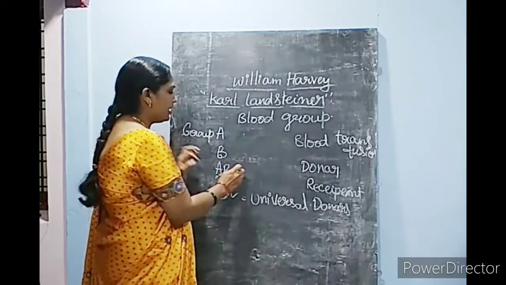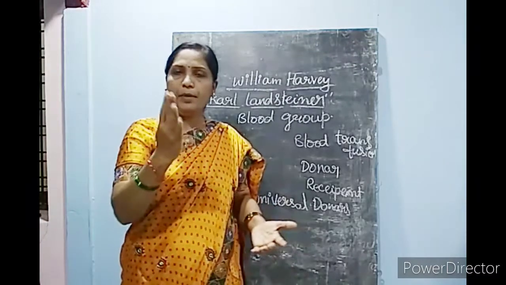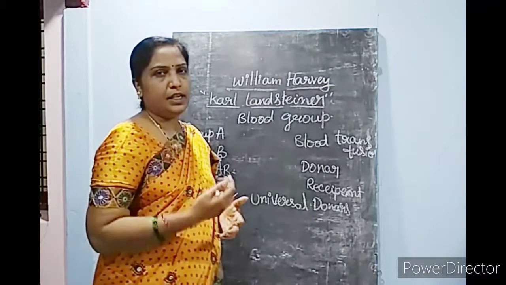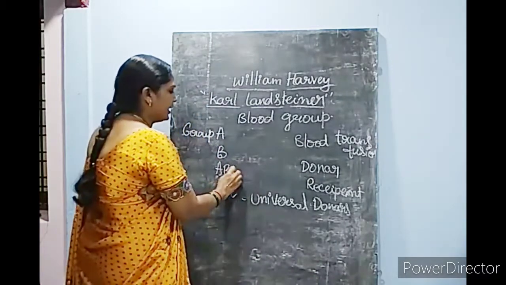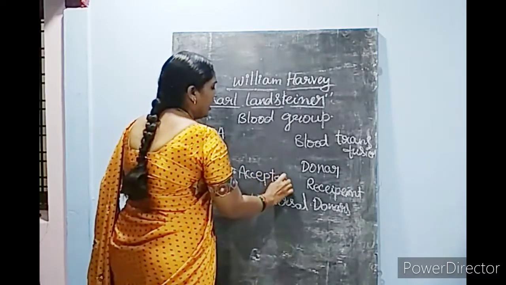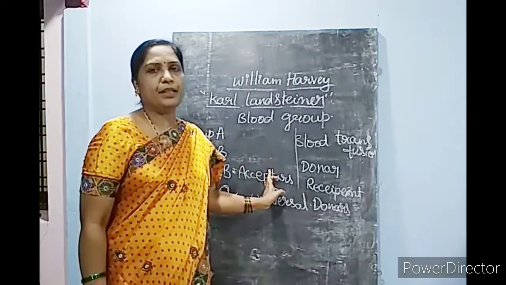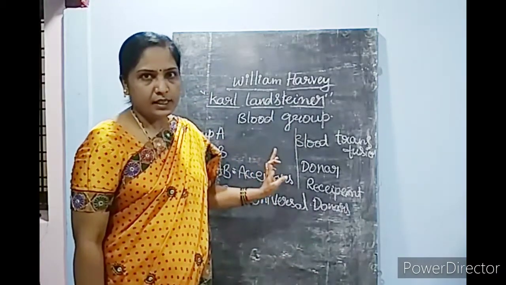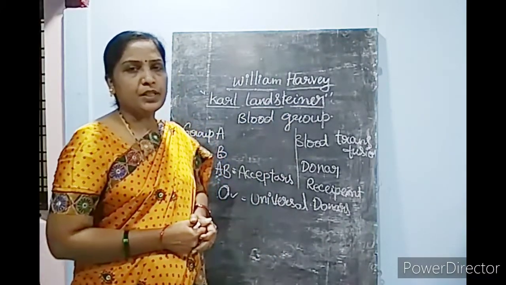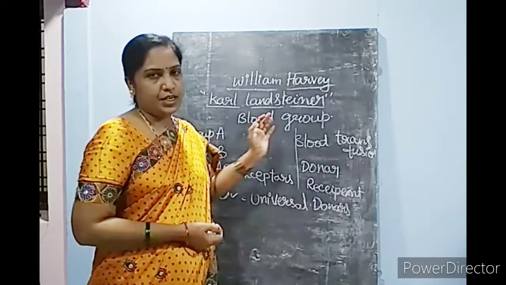In the same way, blood group AB people can take the blood from any blood group. From anyone of these three blood groups they can take the blood. That's why they are known as universal acceptors or universal recipients. Okay, this is about blood groups and the detailed information given by Karl Landsteiner.